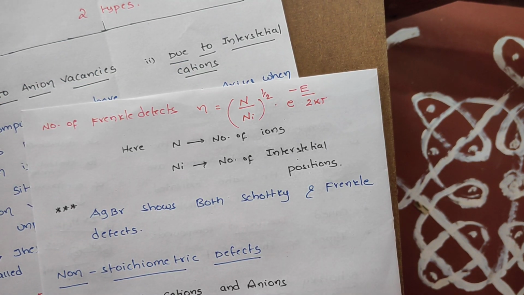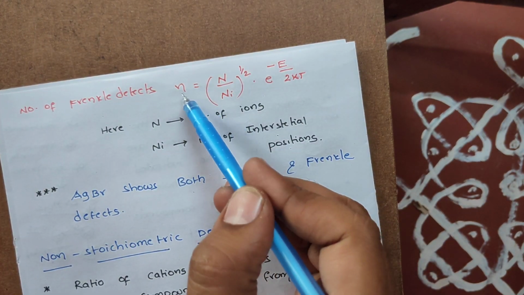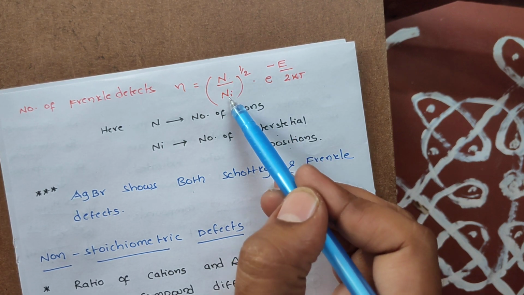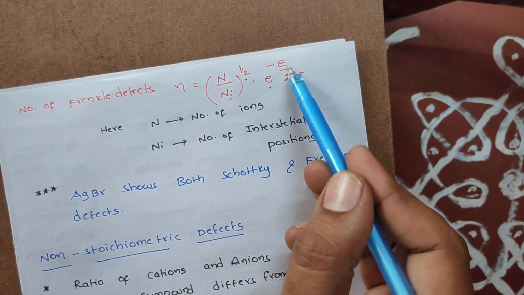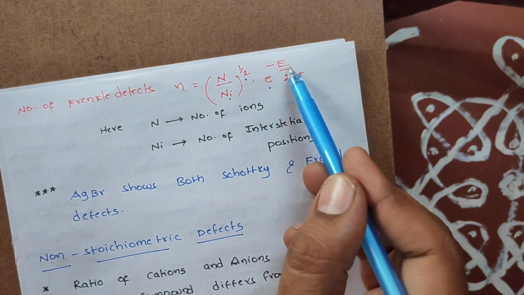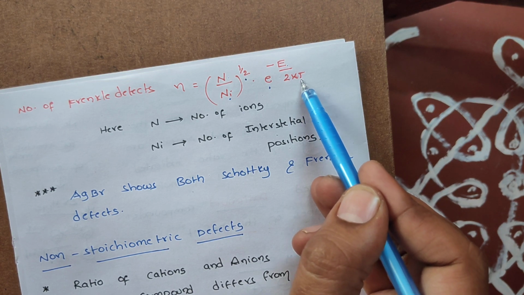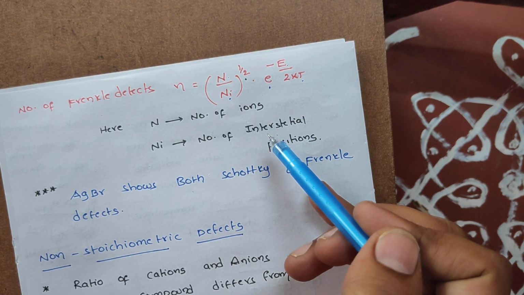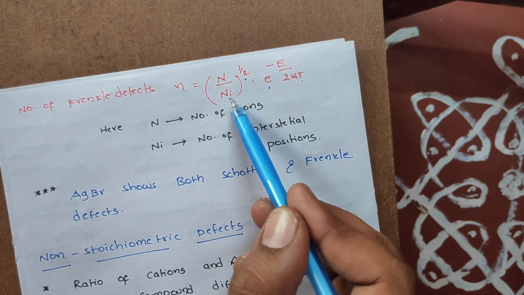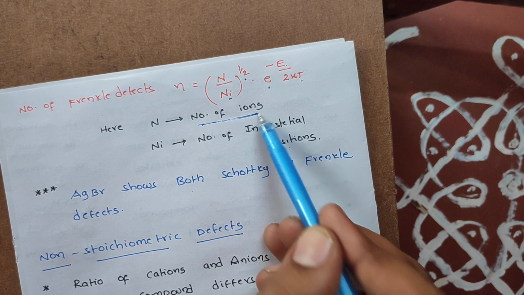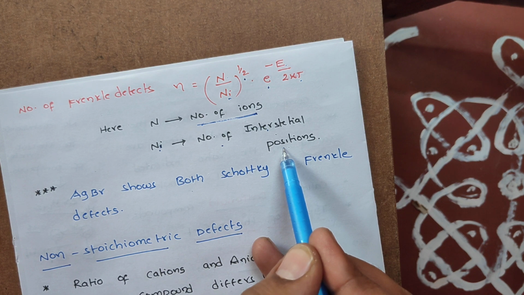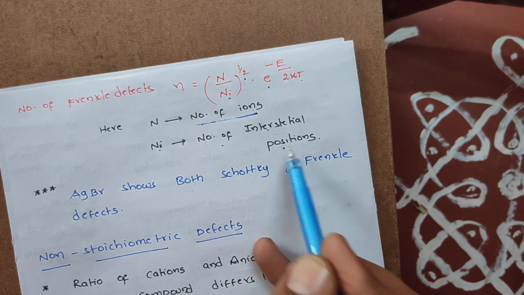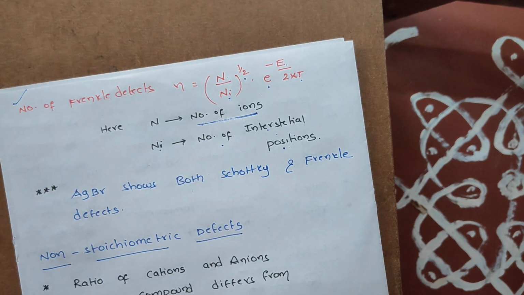Students, we have a formula to calculate the number of Frenkel defects also. What is the formula, sir? Just look: small n is equal to the square root of capital N times Ni, into e power minus E by 2kT. We already know what capital E, k and T are from my previous Schottky defect concept. What about N and Ni, sir? N means number of ions, and Ni represents the number of interstitial positions. So if you know all these values, we are ready to calculate the number of Frenkel defects.